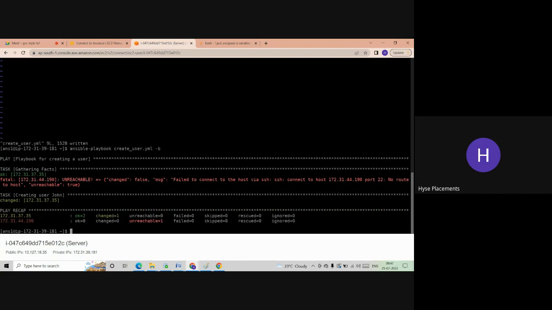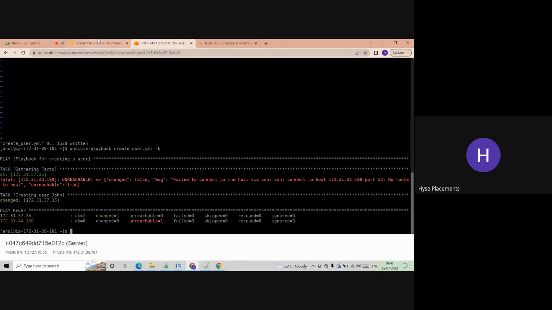See, why are we getting this error, guys? We have started only one host, sir. Second host. Exactly. Out of two nodes, we started only one. So for the first one we are able to get the facts. The setup module will go to each node and get the information back to the server. The gathering of facts is done with one node, but the other node is unable to be reached. Why? Because we haven't started it.